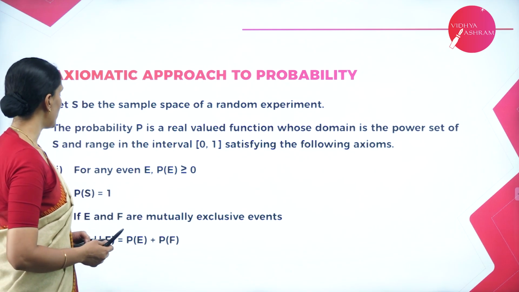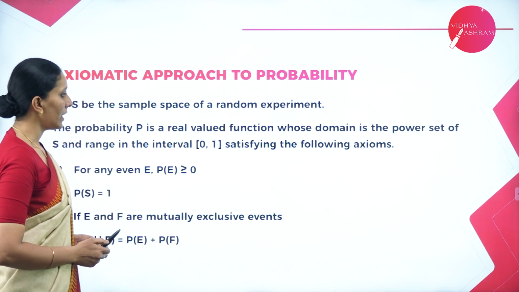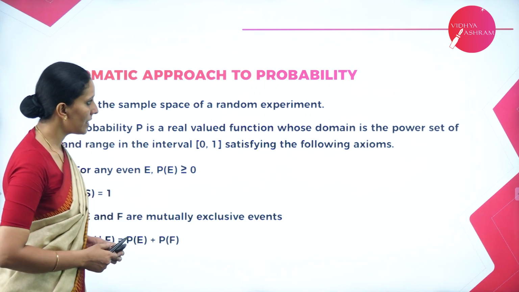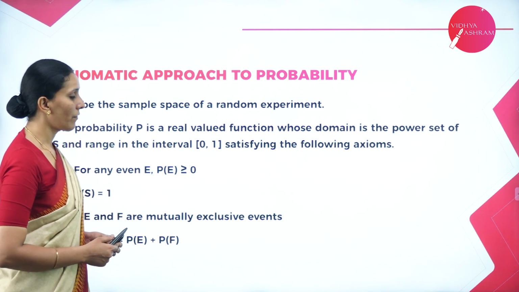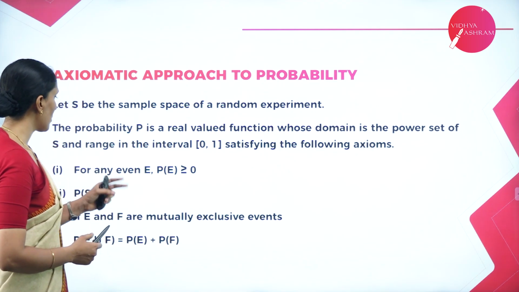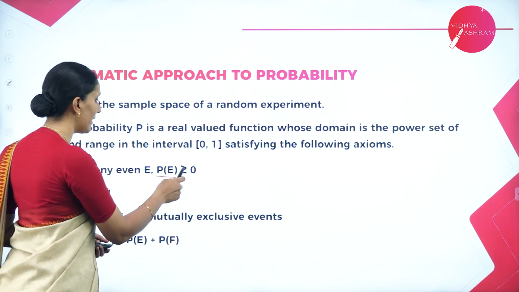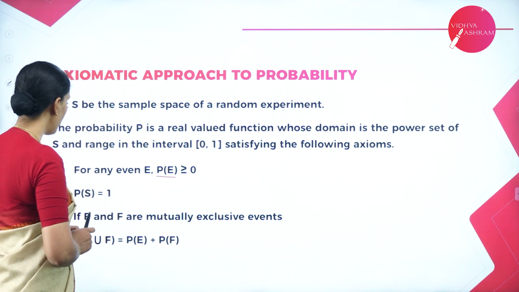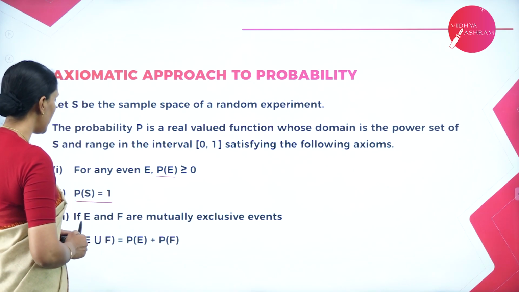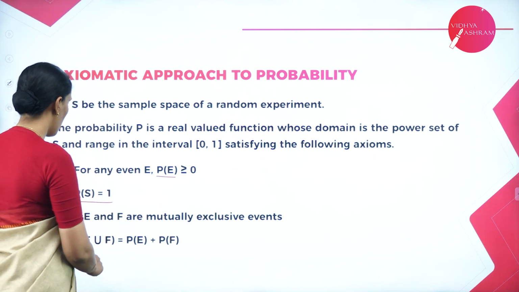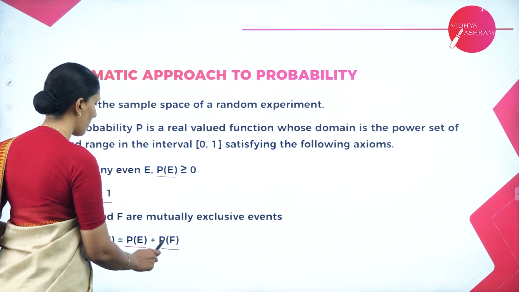Axiomatic approach of probability. Let S be the sample space of a random experiment. The probability P is a real valued function whose domain is the power set of S and range is in the interval 0, 1, satisfying the following axioms. The first axiom says, for any event E, the probability of E is always greater than or equal to 0. The second one says, probability of the sample space is equal to 1. And if E and F are mutually exclusive events, probability of E union F can be written as the sum of probability of E plus probability of F.